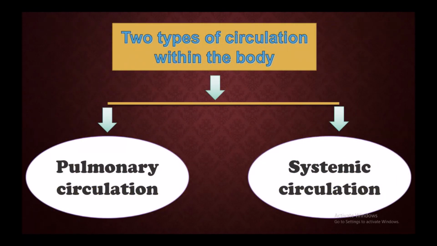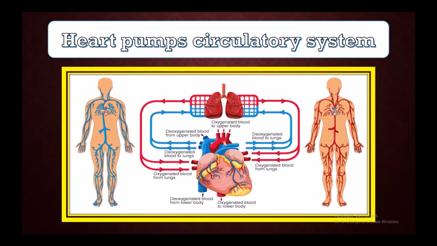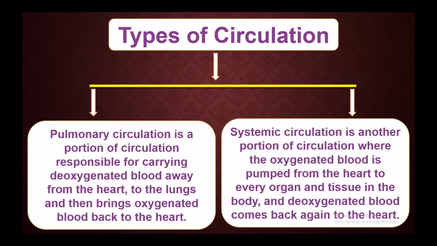There are 2 types of circulation in the body: pulmonary circulation and systemic circulation. So the heart pumps the circulatory system. Pulmonary circulation is a portion of circulation responsible for carrying deoxygenated blood away from the heart to the lungs and then bringing oxygenated blood back to the heart.